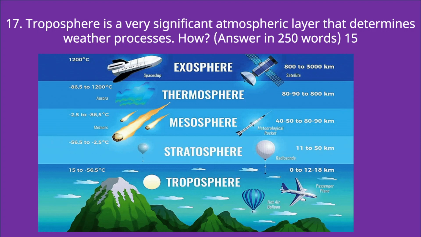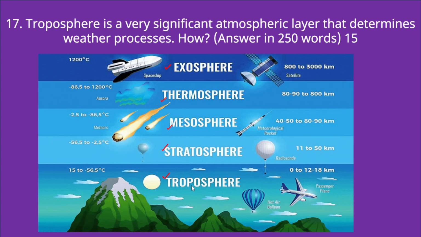So the first question for today's discussion is, troposphere is a very significant atmospheric layer that determines weather processes. How? Now, if you look at the Earth's atmosphere, it has different layers. Now, at the lower level, we can find troposphere. If we go up above the troposphere, there is a stratosphere, mesosphere, thermosphere and exosphere.